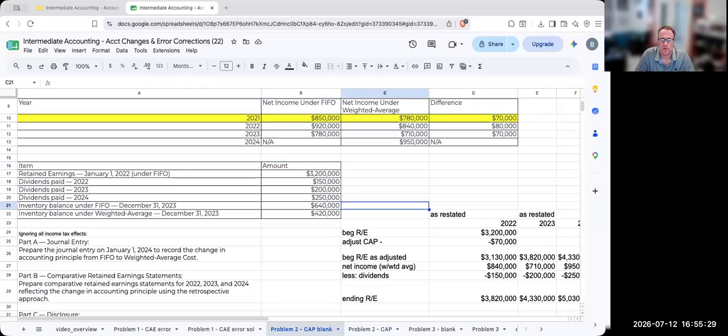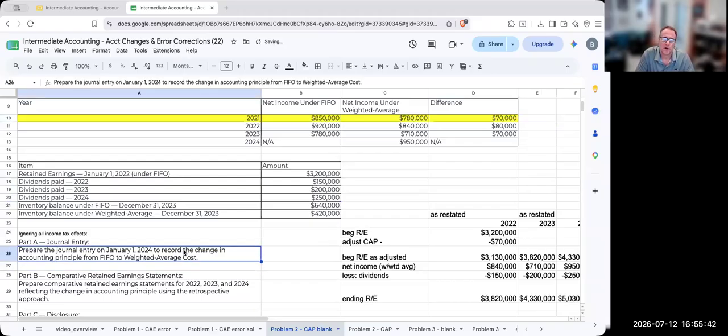It's going to essentially be the sum of these three different parts right over here, or 220,000. And this is what we have to prepare on January 1st, 2024.